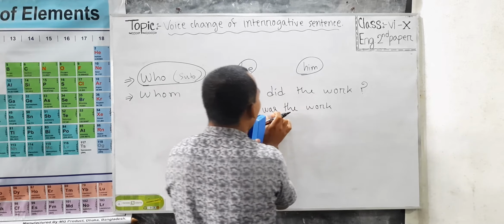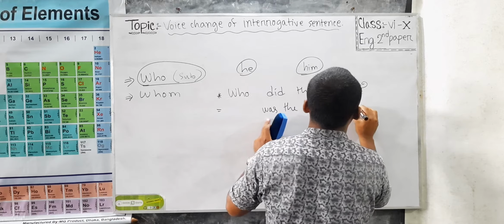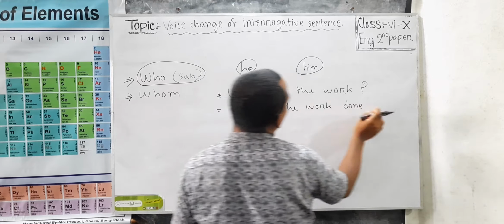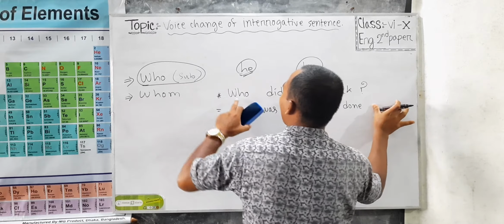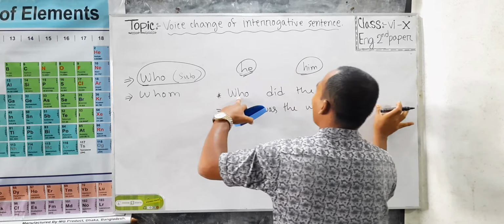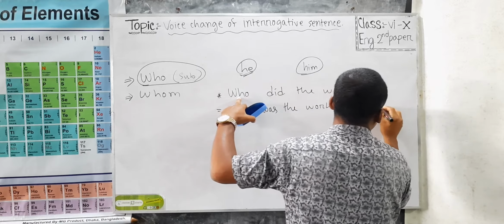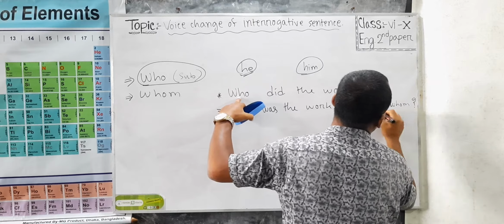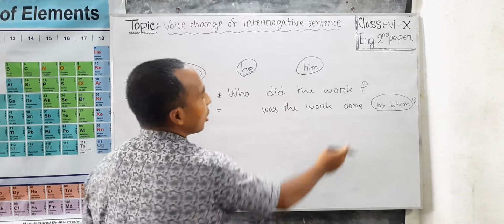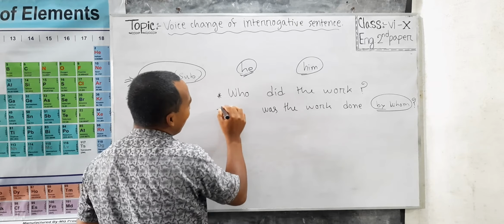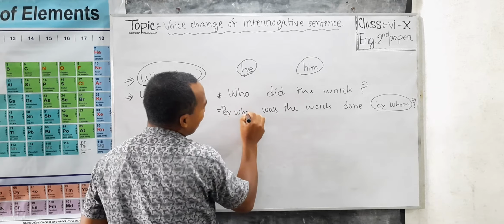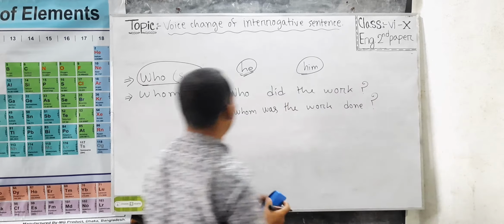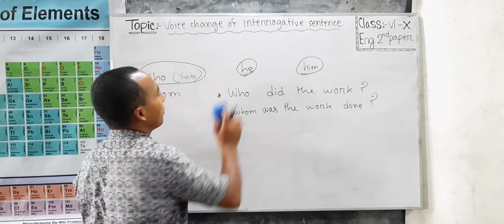The work was done. And basically, if it was he, then we would use by him. But as it is who, we should use by whom. But as it is a WH word, we should not use it at the end of the sentence, we should use it at the beginning. Then the sentence becomes: by whom was the work done.